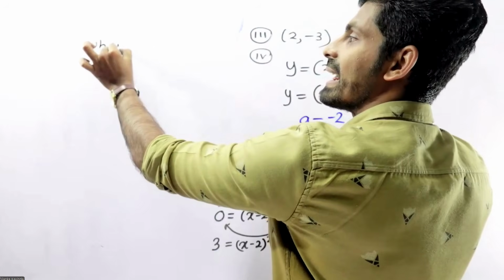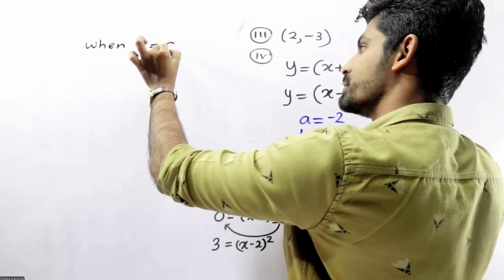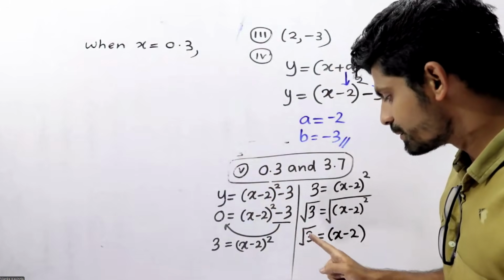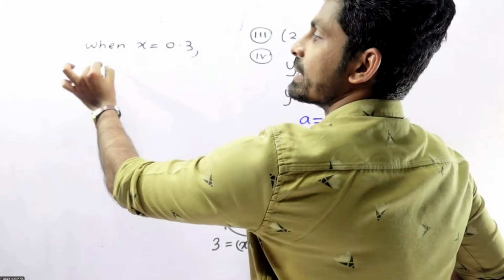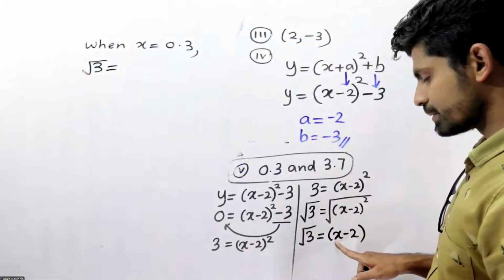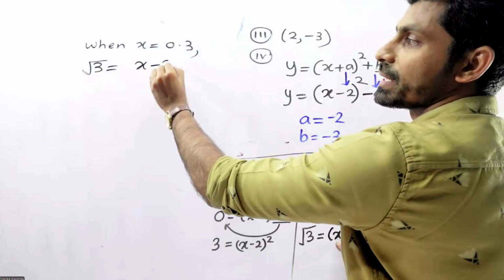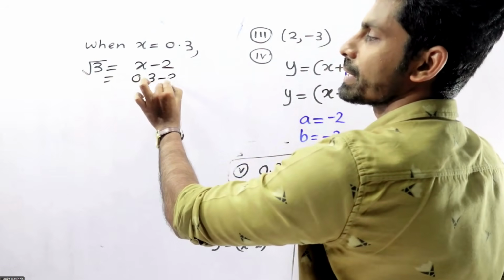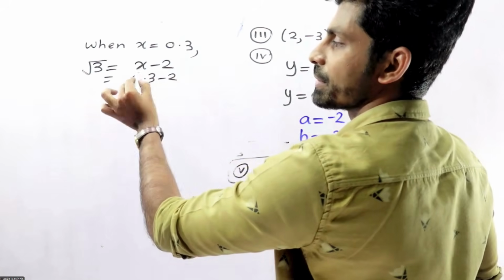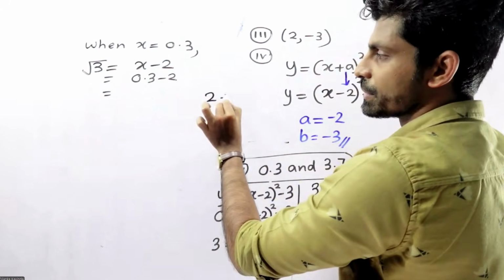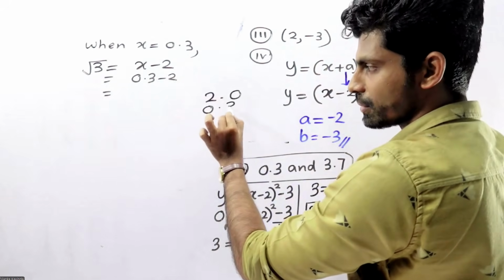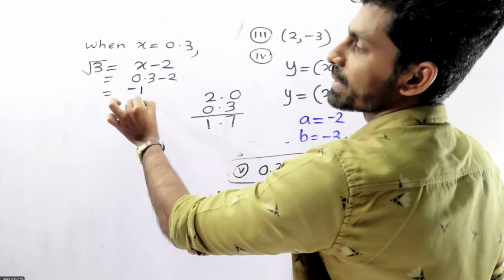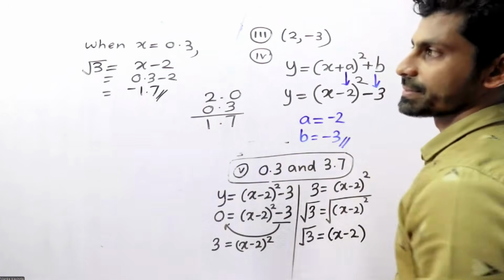When x equals 0.3, square root of 3 equals x minus 2, which is 0.3 minus 2, that means minus 1.7.